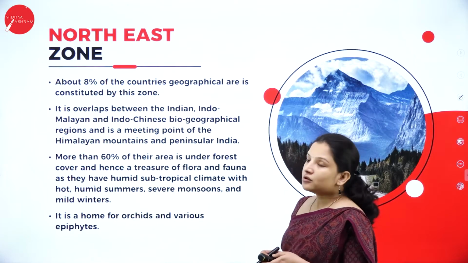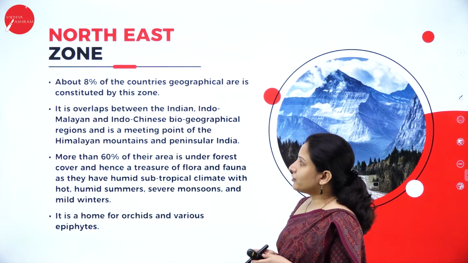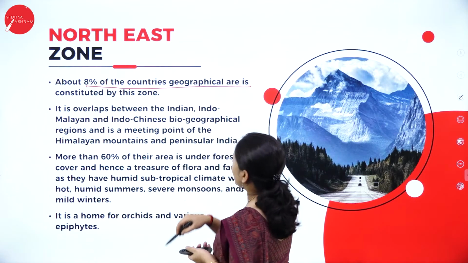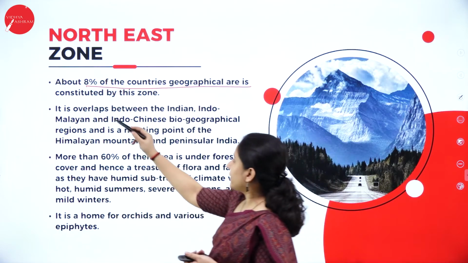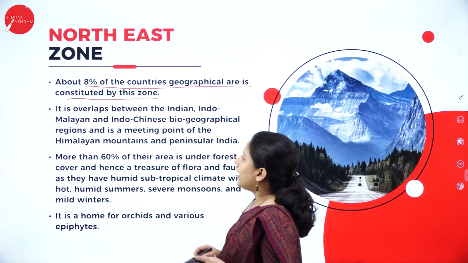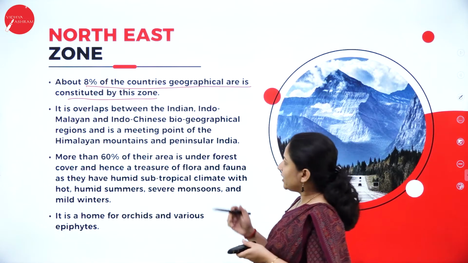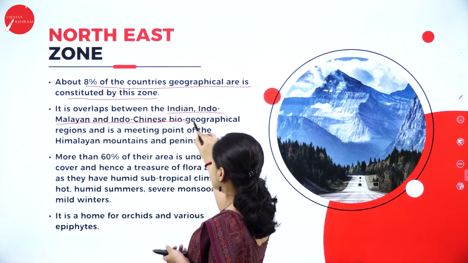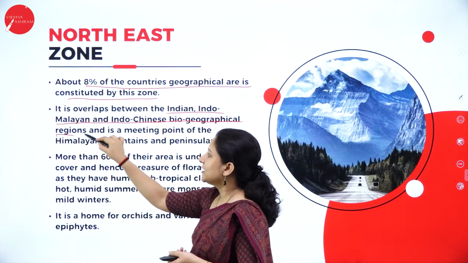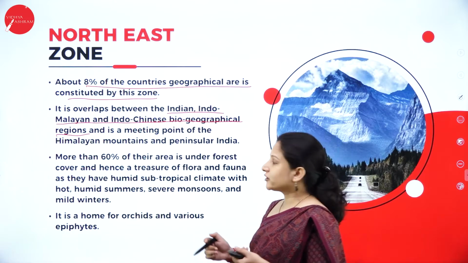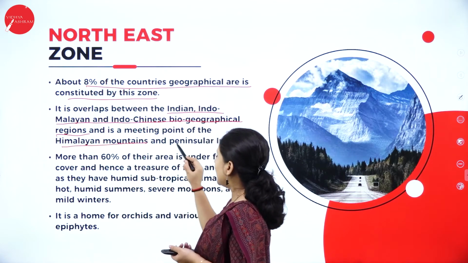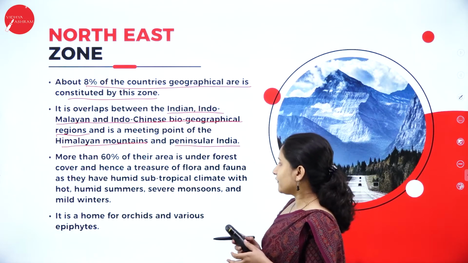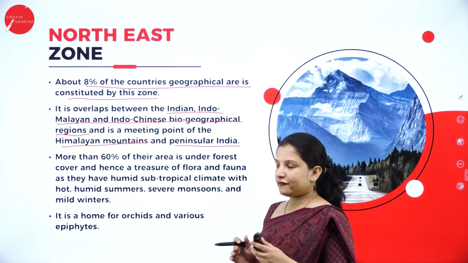Next, talking about the northeast zone. So about 8% of the country's geographical area is constituted by this particular zone, and it overlaps between the Indian, Indo-Malayan and Indo-Chinese biogeographical regions, and is a meeting point for the Himalayan mountains and the peninsular India. And more than 60% of this area is covered by forest,